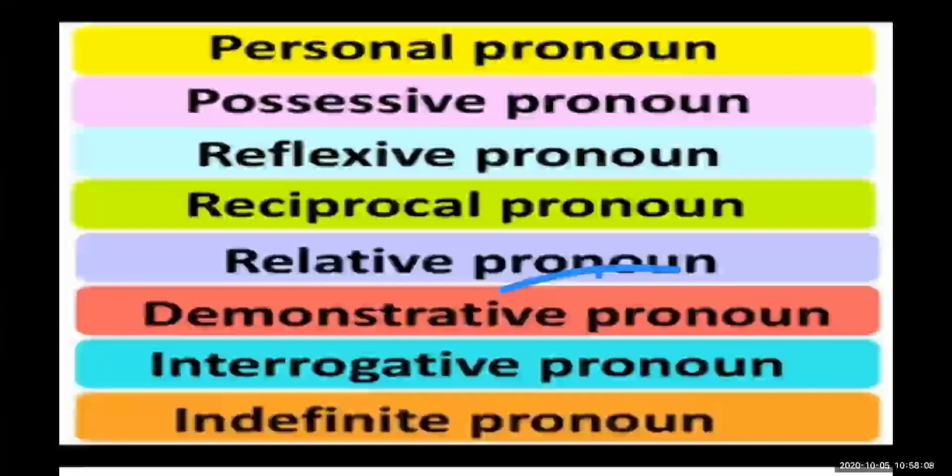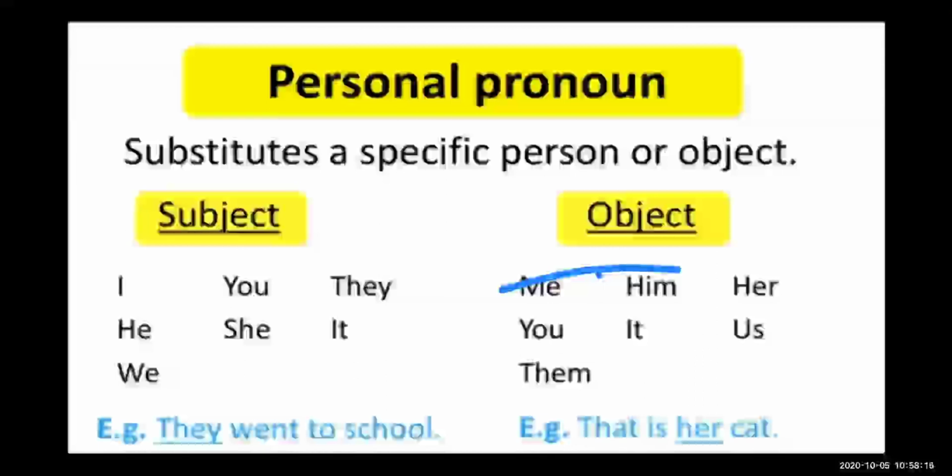A personal pronoun substitutes a specific person or object. This pronoun specifies the subject or the object in the sentence.